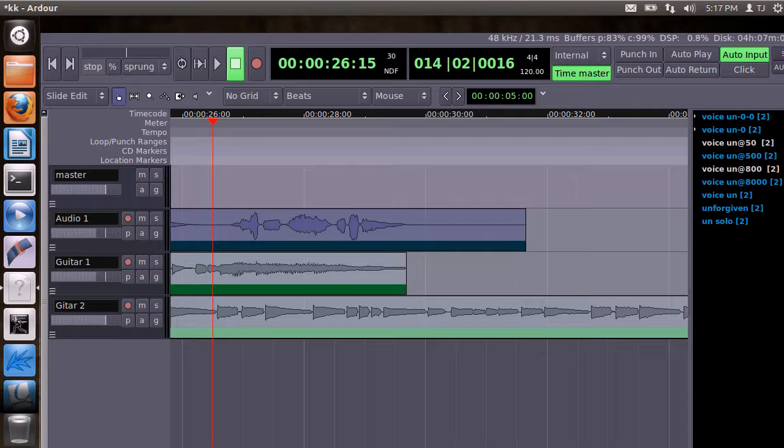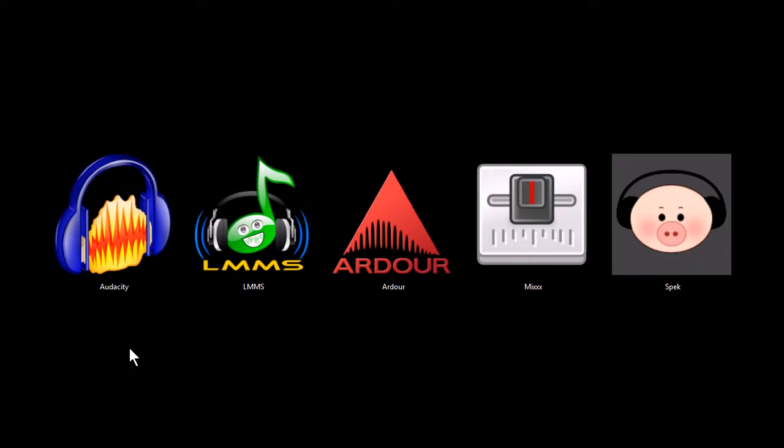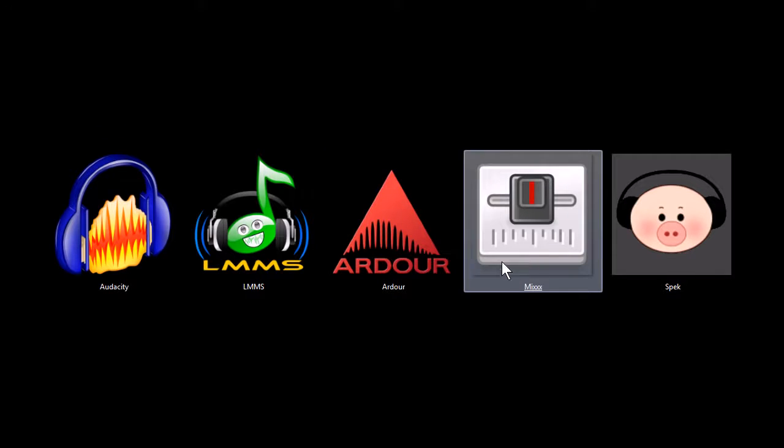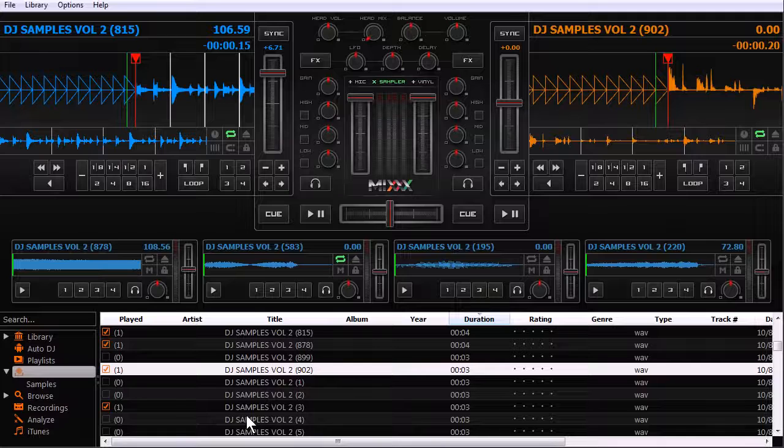And again, this one is a Linux-only program. I'm running Windows 7. The reason I can show it to you is because I'm running a virtual machine. So that's an option too. If you have a Windows computer and you want to still use Ardour, you can install a virtual Linux machine to use it. This next program, Mix, is a DJ mixing tool.